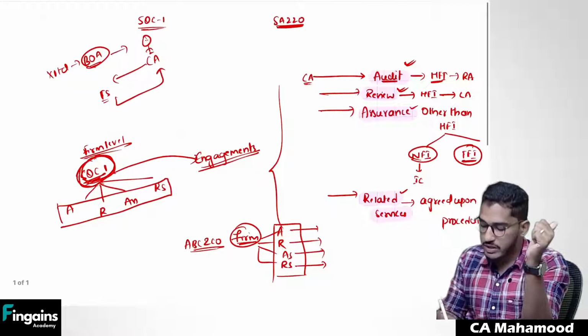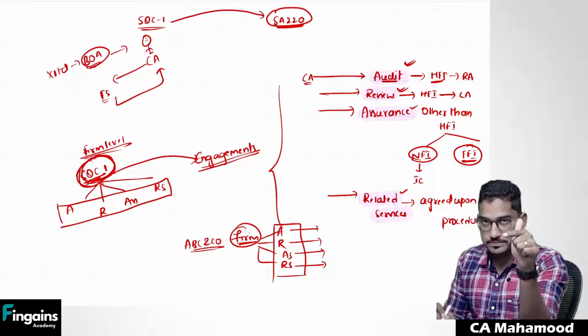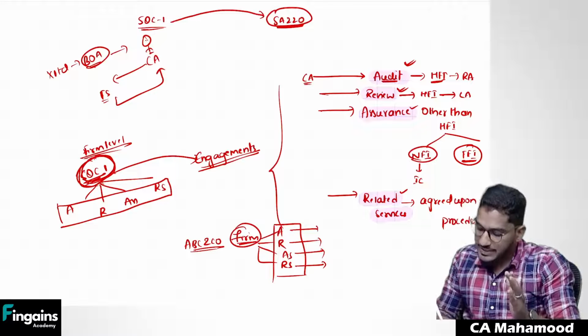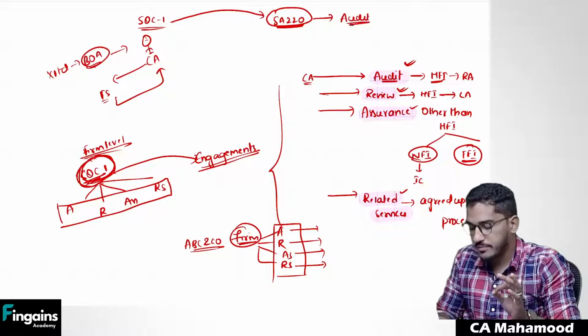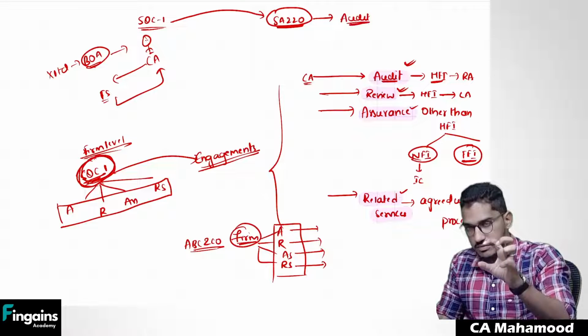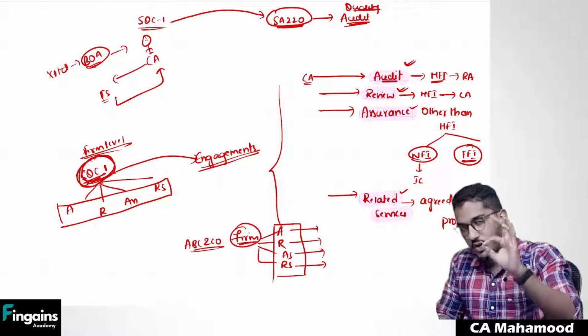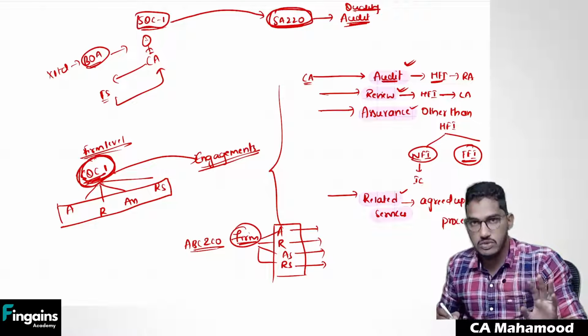Then what is SA 220? SA 220 has been drafted in line with SQC 1. SA 220 has actually been a part of SQC 1 only. SA 220 talks about only how to maintain quality of audit. It is a special standard which talks about how to control quality in audit engagements, whereas SQC 1 talks about how to maintain quality in all kinds of engagements.